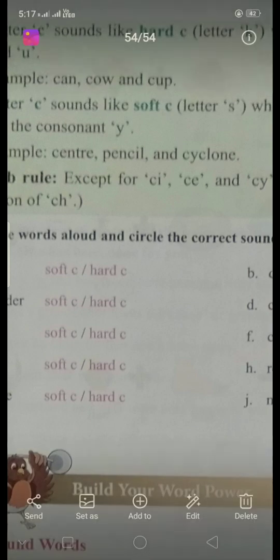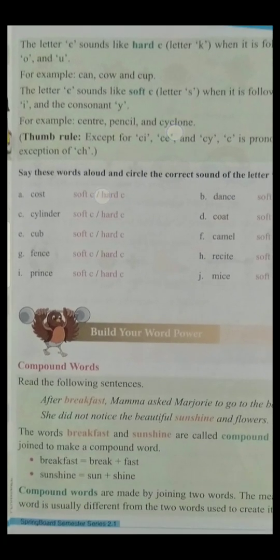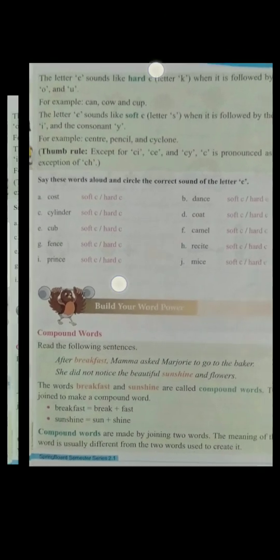In these words, can, cow and cup, C is pronounced as K sound. Why? Because in these words, the letter C is followed by the vowels A, O and U. So C is pronounced as K. Okay. Next one.